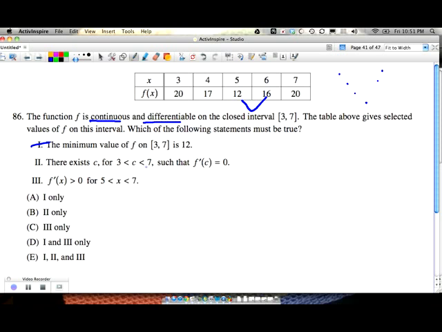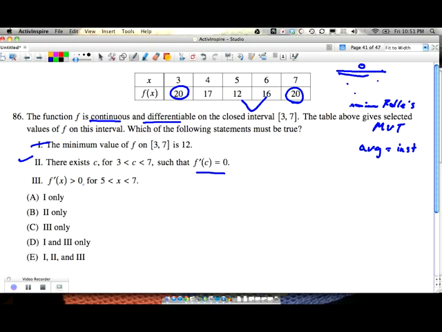There exists a c such that the derivative equals 0. Well, I do know that, because we start here at 20 and we end at 20. That means that our average change overall is 0. So there has to be another time in the middle that it equals 0 as well. And that's just a confirmation of Rolle's theorem, which is a takeoff of the mean value theorem, where the average change equals the instant change. Well, the average is 0, so the instant has got to be 0 somewhere in the middle. So that one is true for sure.